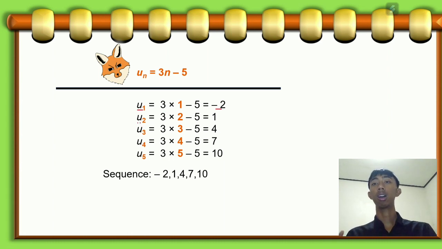For the second term, U subscript 2, we get 3 times 2 minus 5, which is 1. In the same way, we get the third to fifth terms too. So the sequence we get from the formula is negative 2, 1, 4, 7, and the last is 10.